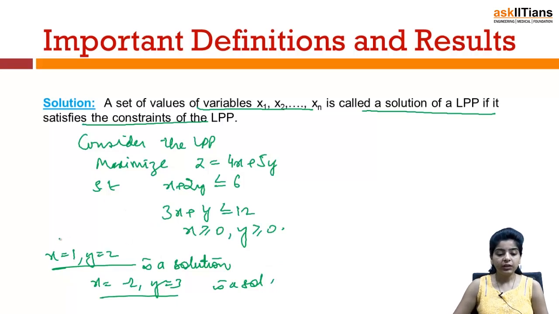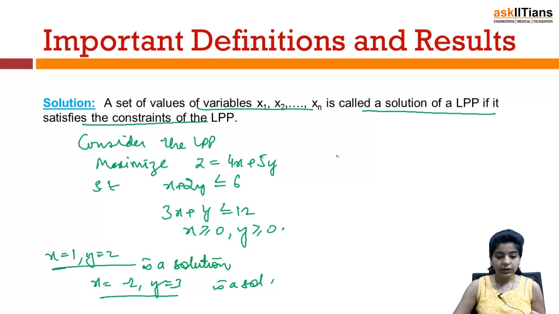In this you can see that x equal to 1, y equal to 2, that means 1 plus 2 into 2, that is 1 plus 4, 5, that is less than equal to 6. Then we have 3 into 1, 3 plus 2, that is 5 is less than equal to 12. So it is satisfying the constraints of the LPP and therefore it is a solution of the LPP.